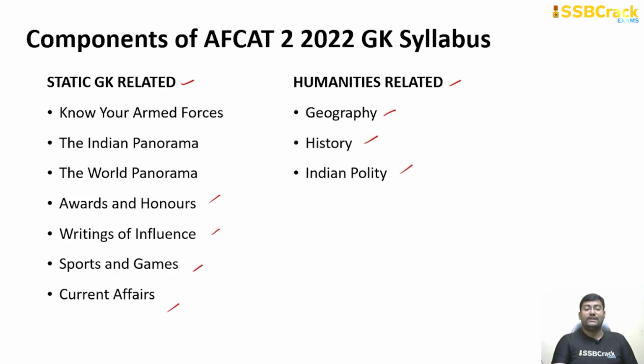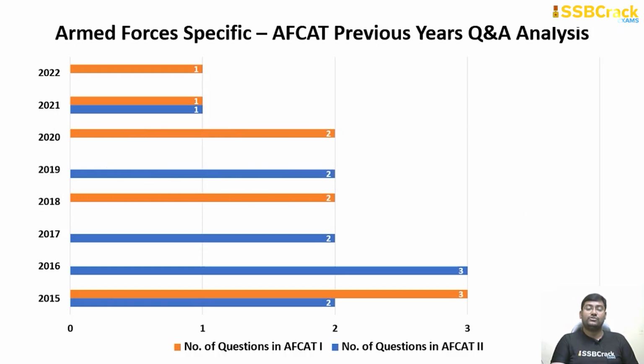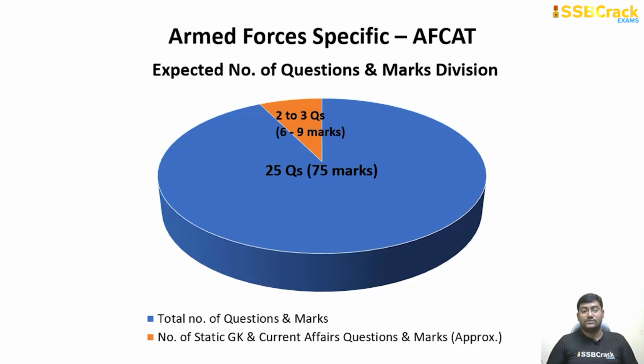So each and every subject we shall be discussing in detail, analyzing them, and we shall try to understand what kind of topics can be asked. If you look at armed forces specifically, on an average every year you can find 1 or 2 questions coming from this section. Even in the recent examination of AFCAT 1 2022, there was 1 question asked from this section. So we can expect around 2 to 3 questions this attempt, or at least 1 or 2 questions can come which can easily fetch you somewhere around 4 to 6 or 6 to 9 marks.